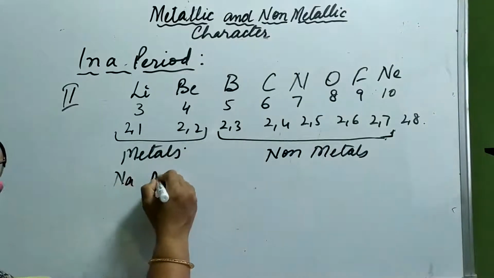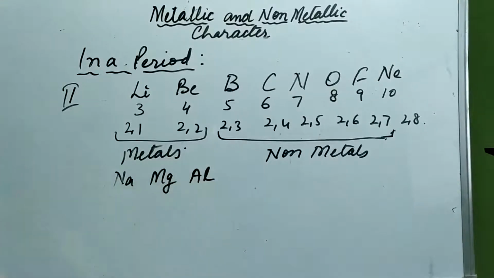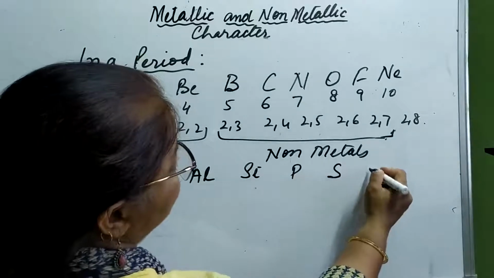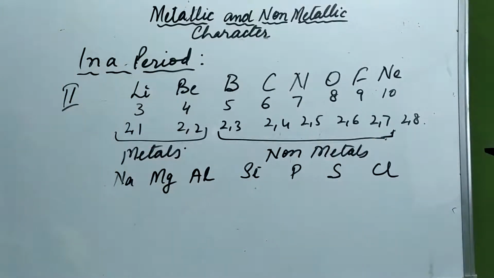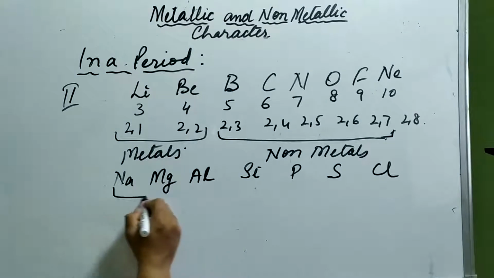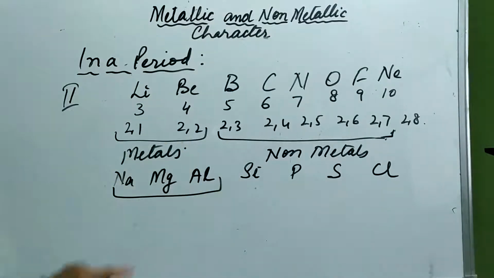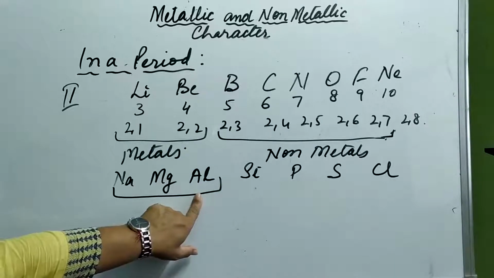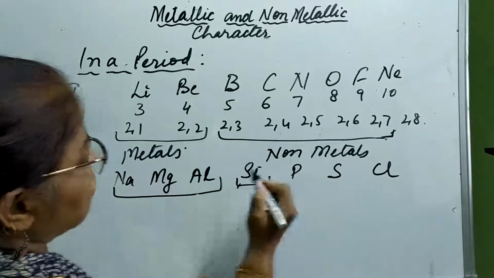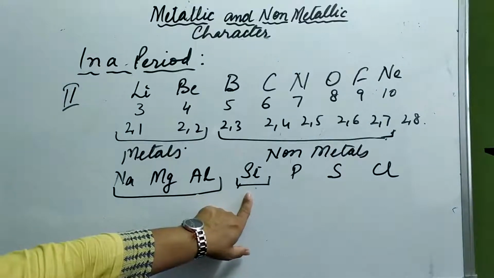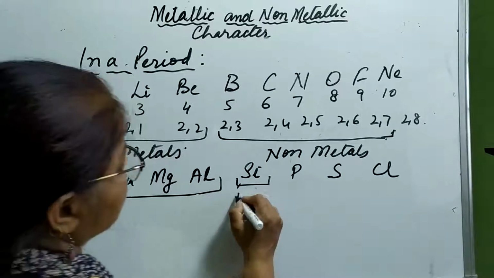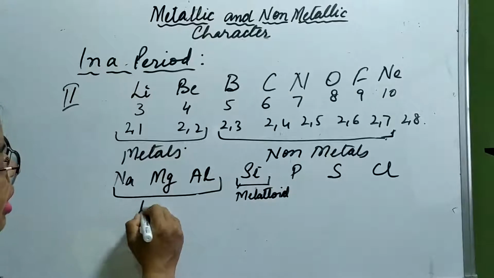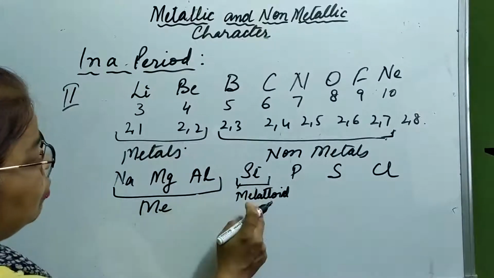Sodium, magnesium, aluminium, silicon, phosphorus, sulfur, chlorine. Again, these three come in the category of metals: sodium, magnesium, aluminium. While silicon has the tendency of making covalent bonds, so it is a metalloid, meaning that under special conditions it can show metal-like behavior, otherwise it is a non-metal. So we call it a metalloid.